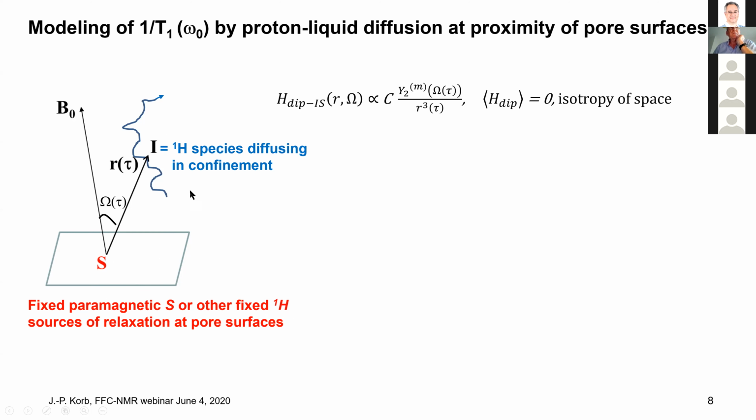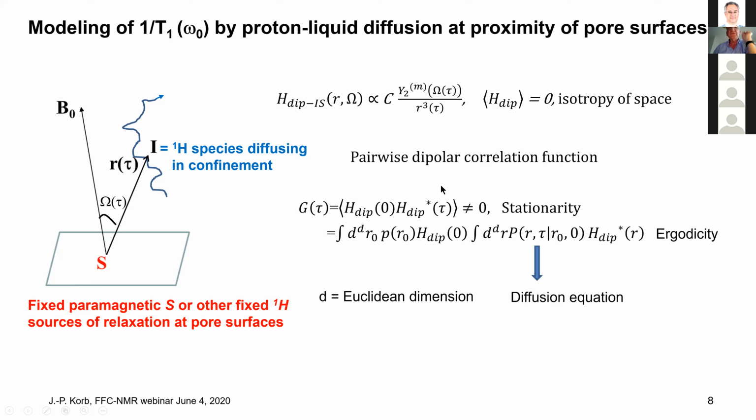And you have a moving proton species in the liquid, and with proton, it's a dipolar nuclei, so you have a dipole-dipole interaction that depends on the orientation of the magnetic field here, on the spherical harmonic, divided by the cube of the distance. So you have several random variables, but the first thing to say is the system is isotropic, so the average of the dipole-dipole interaction is 0, because you can put this vector everywhere in the space. The average is 0, but not the pairwise average.